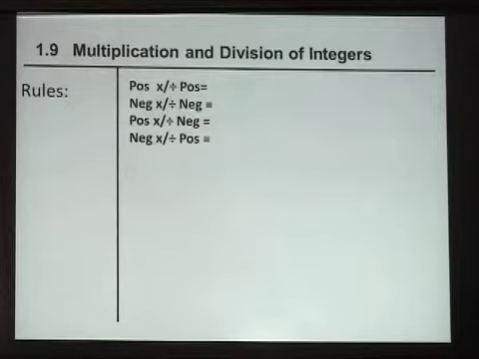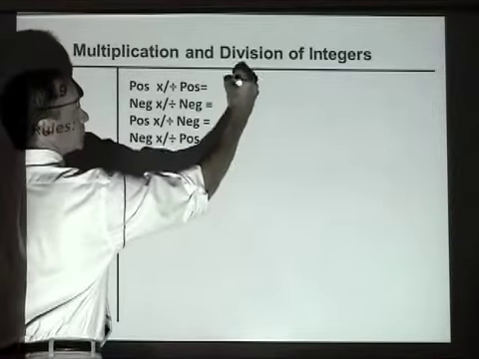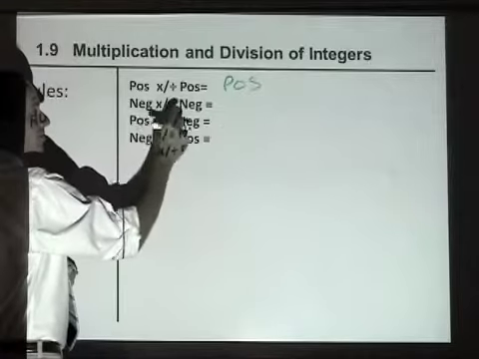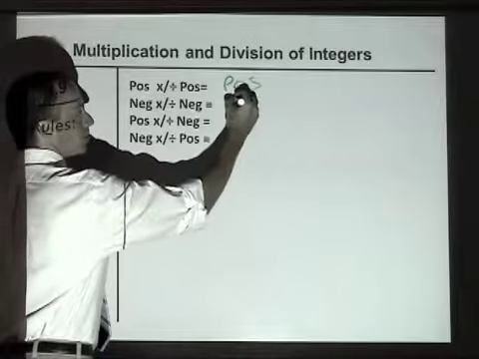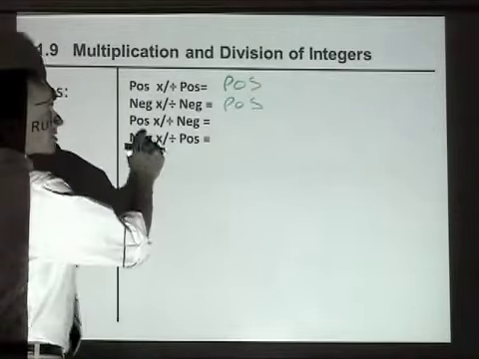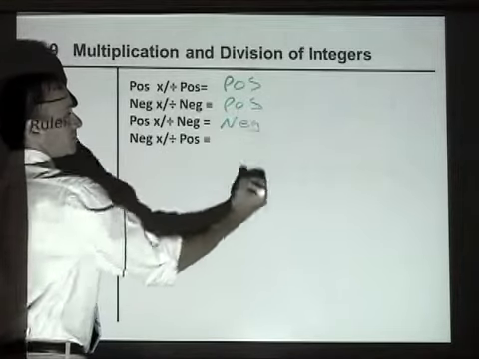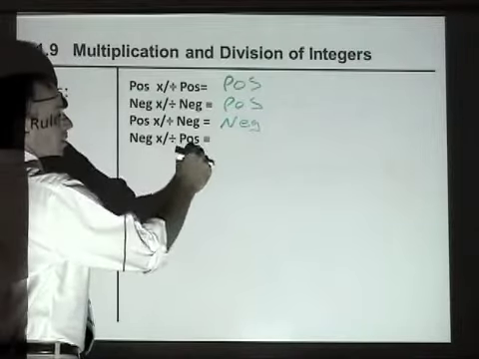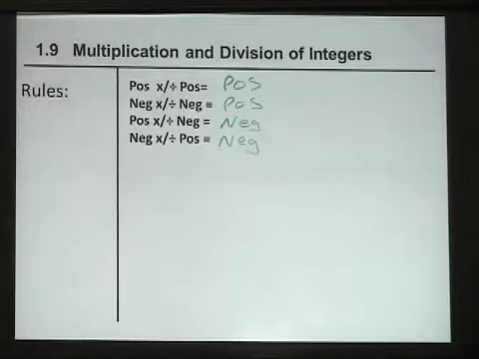A positive times or divided by a positive is always going to be positive, no matter what. A negative times or divided by a negative is always going to be positive again. A positive times a negative, or a positive divided by a negative, is always going to be negative. And a negative times or divided by a positive is also always going to be negative.